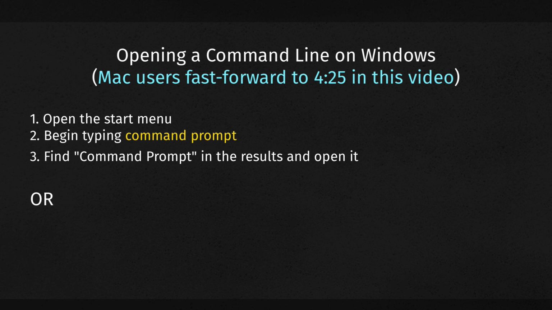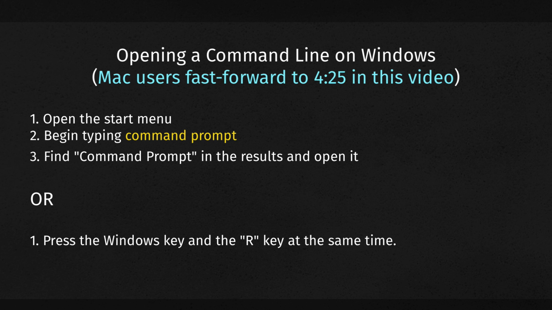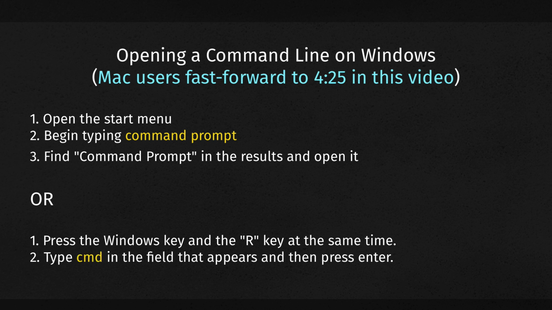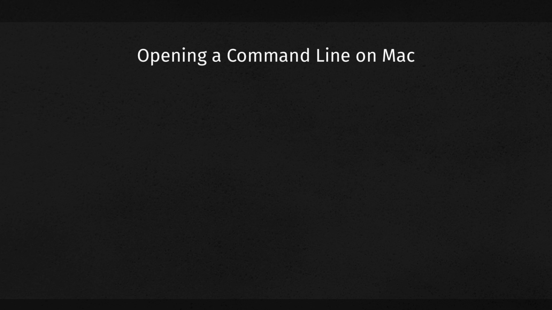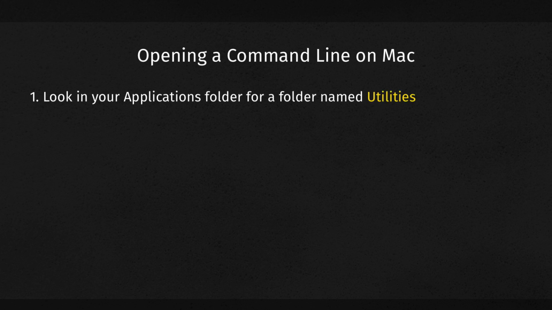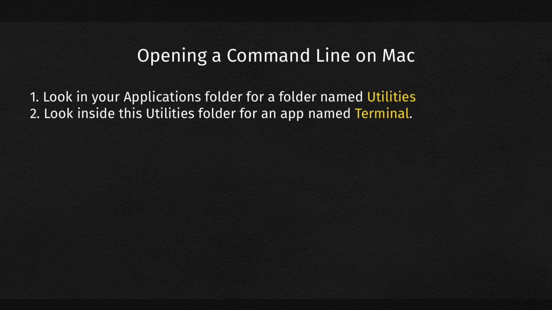Or another way to get to the command line on Windows is to just hold down the Windows key on your keyboard and simultaneously press the R key. This will open up a run prompt, and click into the run prompt field and type CMD and then push enter. Okay, so that takes care of Windows. If you're on Mac, simply look in your applications folder for another folder named utilities. Inside the utilities folder, you will see an app named Terminal. Terminal is the command line on Mac, so go ahead and open that up.